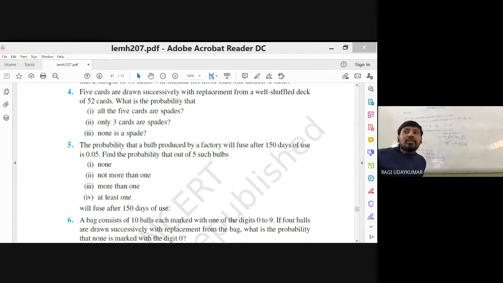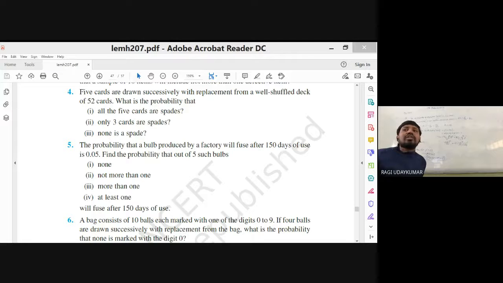And what you need to find out? Probability that none is marked with 0. None is marked with 0 means no number is marked with 0. So probability of x equal to 0 you have to find. It's not a confusing problem. Probability of x equal to 0 you have to find. Each and every different question I am explaining here.